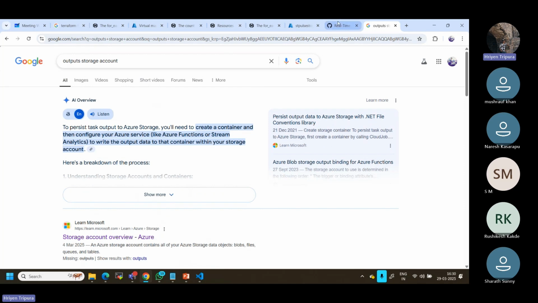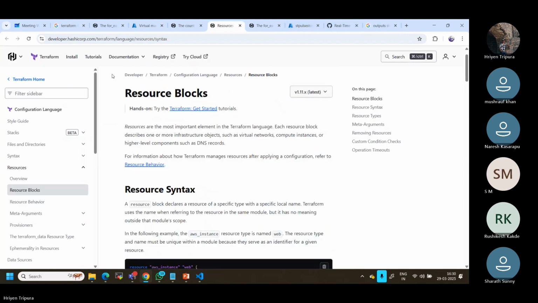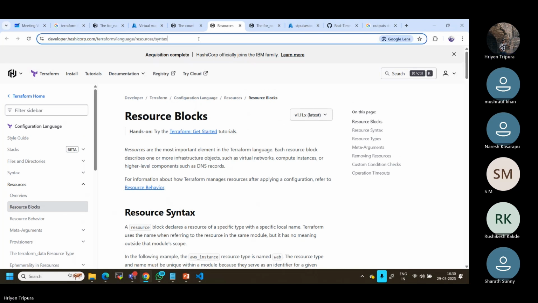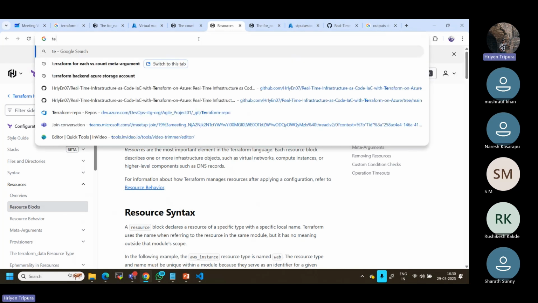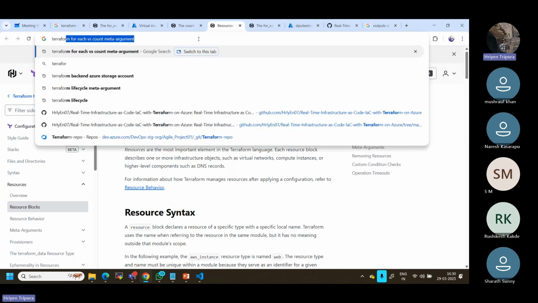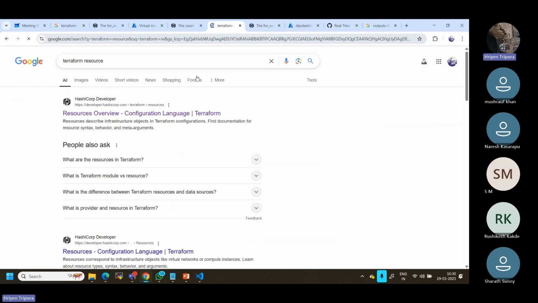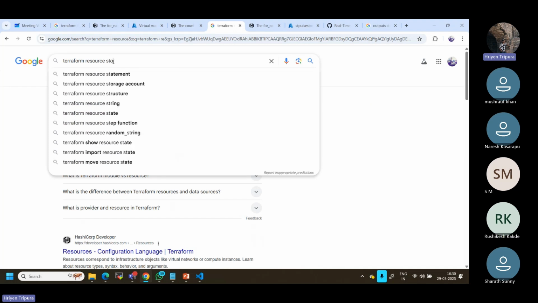Let me try to directly get the official documents. Maybe I can just first go to the Terraform registry. Right, we all know we will go to the Terraform registry first. I can go here also. I can search it. Let me search directly for Terraform resource storage account.